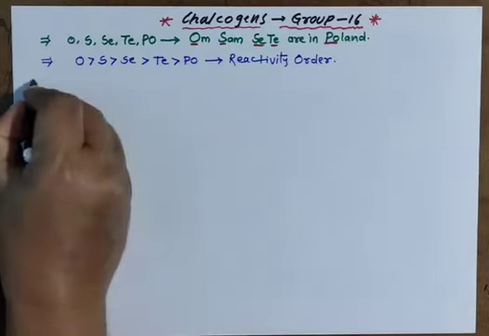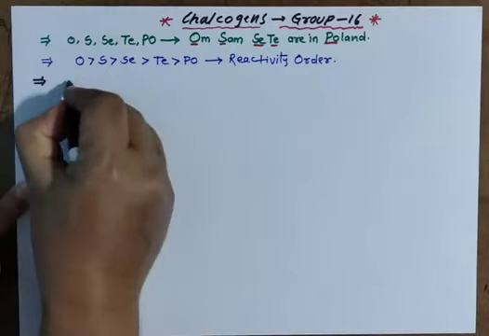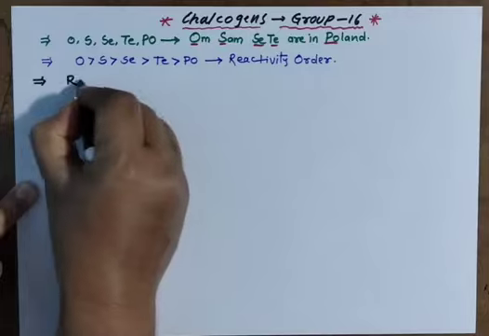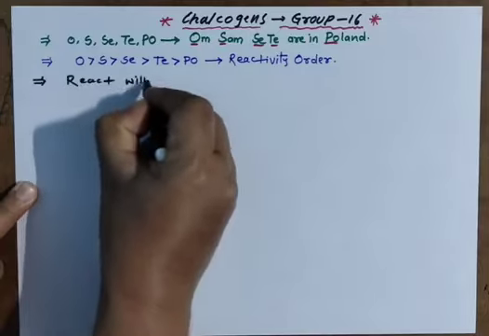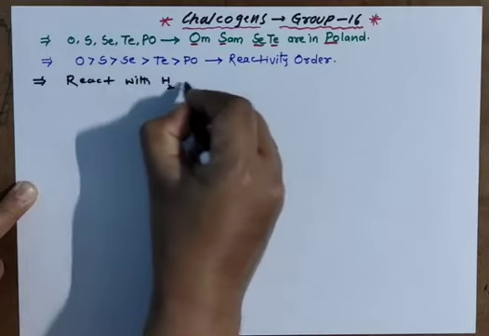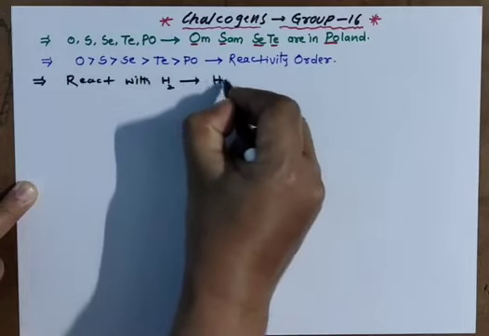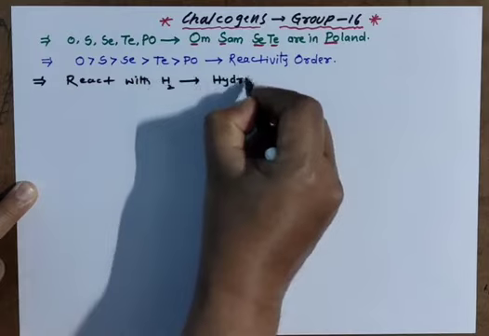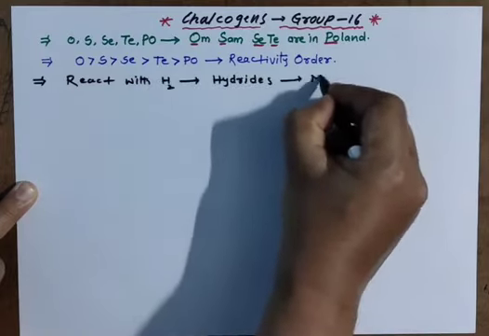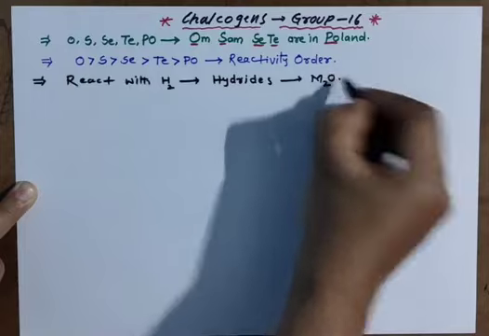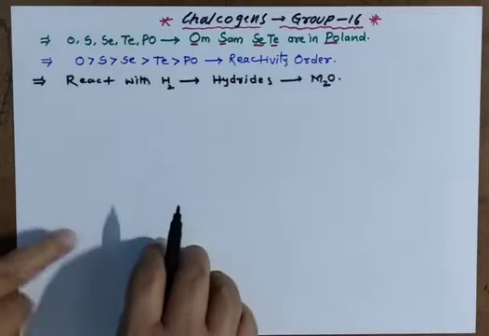And these group elements react with hydrogen and form respective hydrides. What type of hydrides?